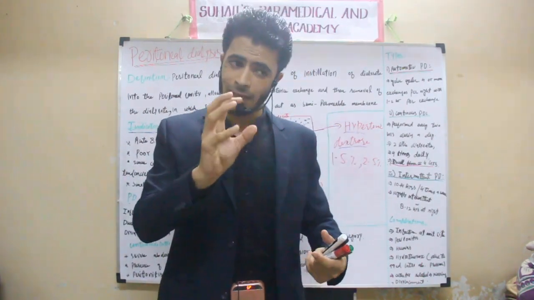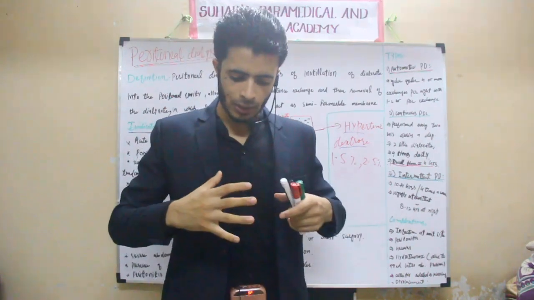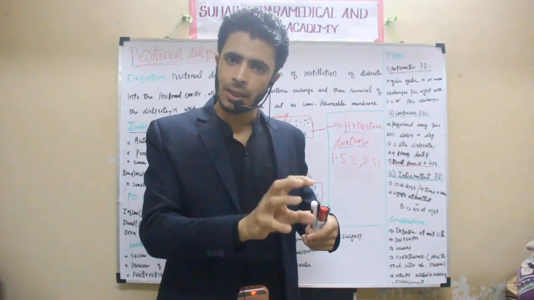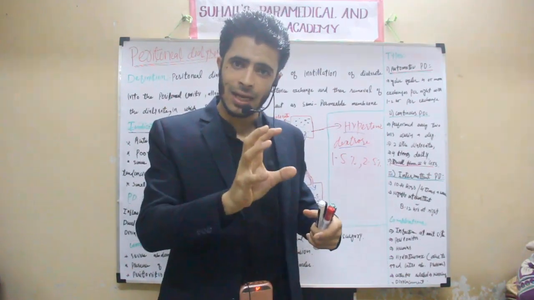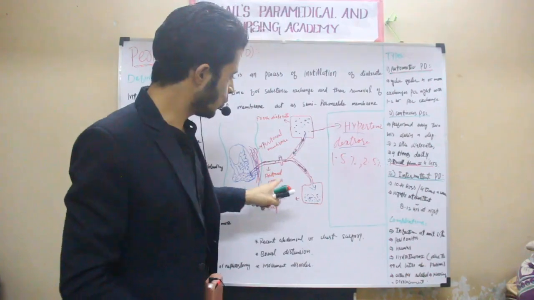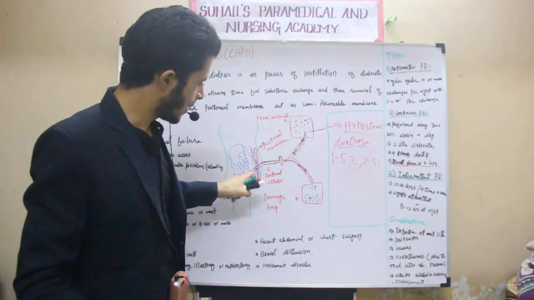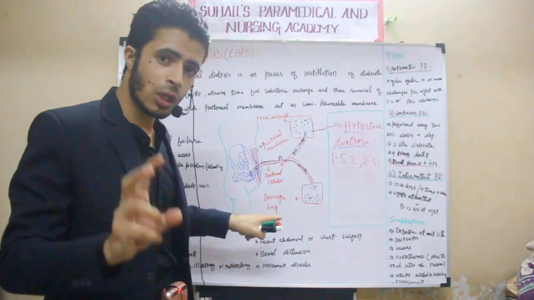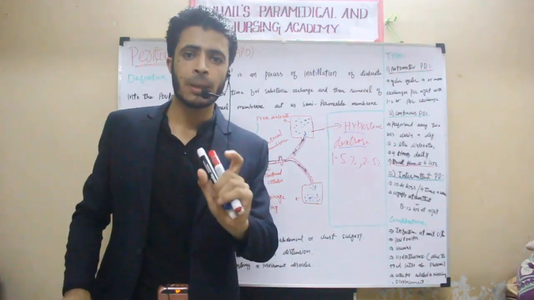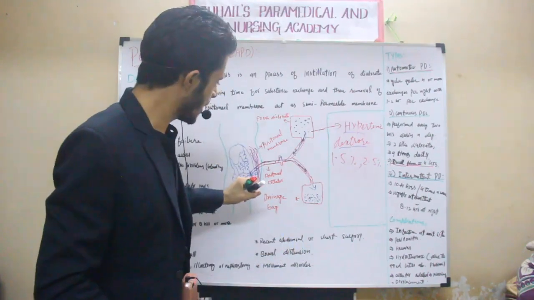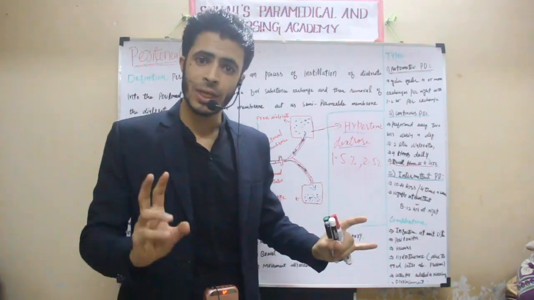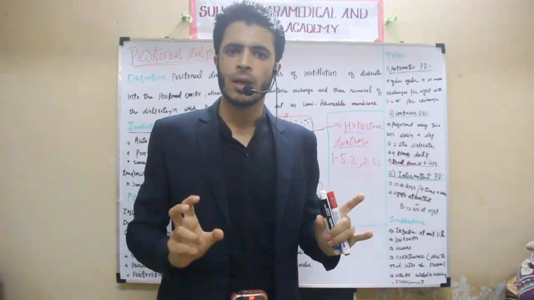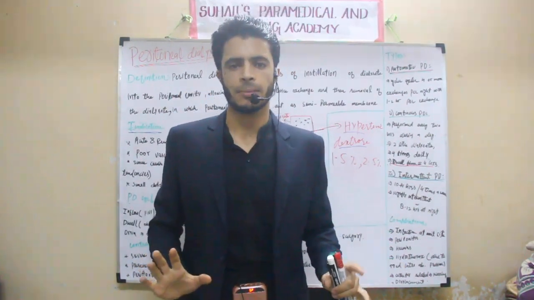So the blood vessels are surrounding this peritoneal cavity. From the blood in the vessels surrounding the peritoneal cavity, these nitrogen wastes as well as excessive fluid will move towards the peritoneal cavity. Remember, this happens through the peritoneal membrane, which acts as a semi-permeable membrane. So here a natural membrane is present, called the peritoneal membrane, which acts as a semi-permeable membrane.